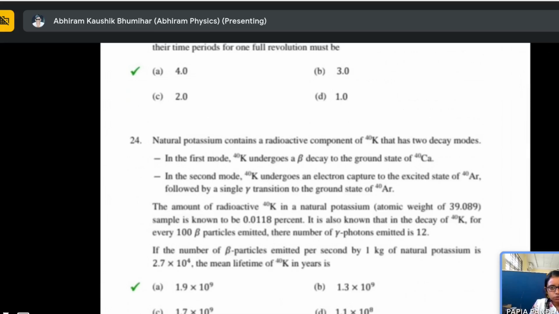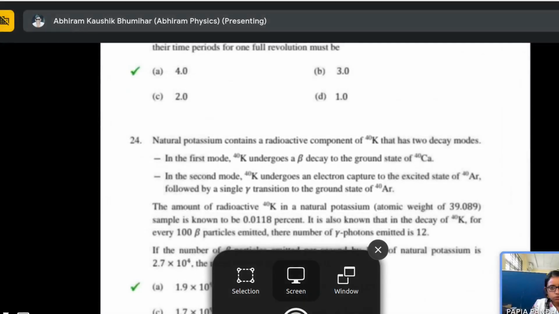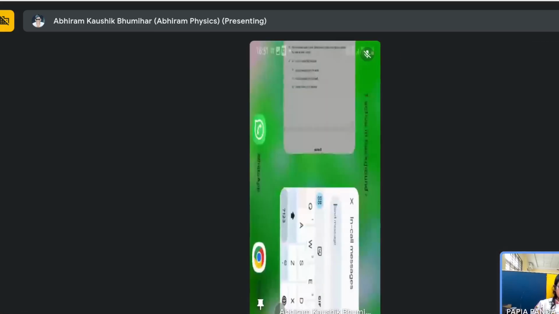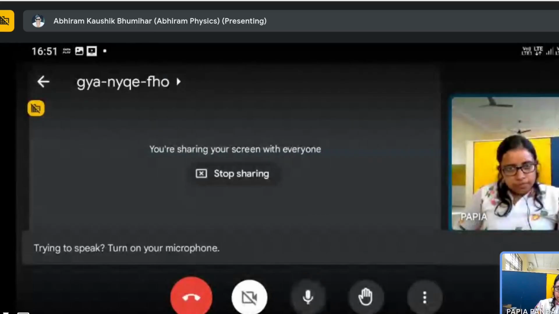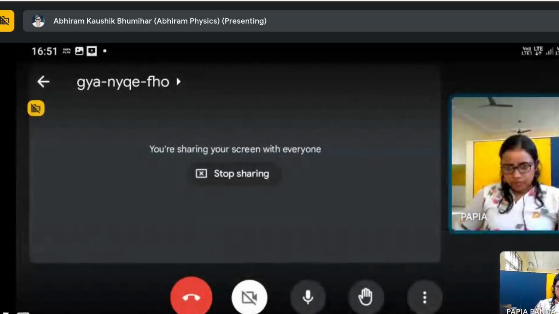If you want to know the exact calculation, I can do one thing. I'm just going to take a screenshot of this page, and after that I can share the exact calculation with you. So you can share your mail ID or something with me so that I can send the exact calculation to you by mail. Understand? Or otherwise you can also do it by yourself, that is also fine. Ma'am, can I share this on your WhatsApp? Okay, fine, no problem.